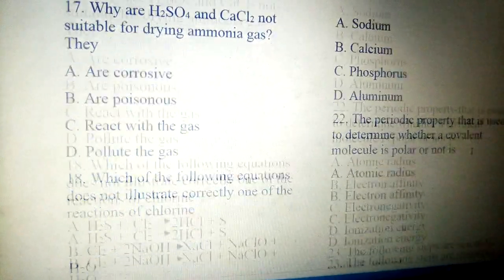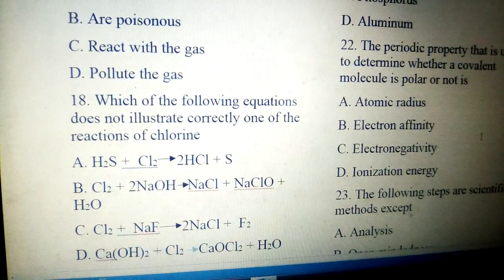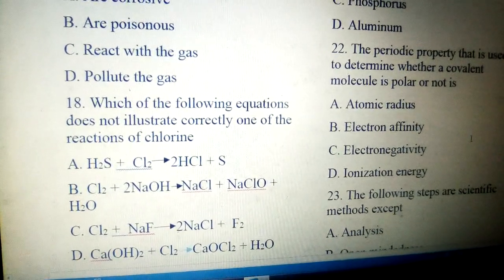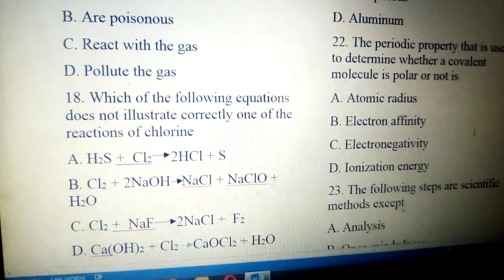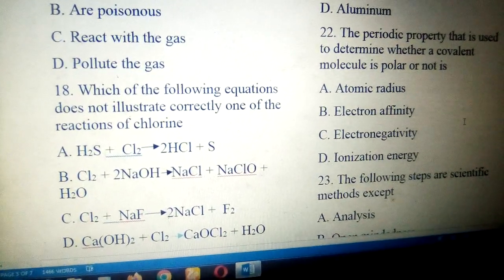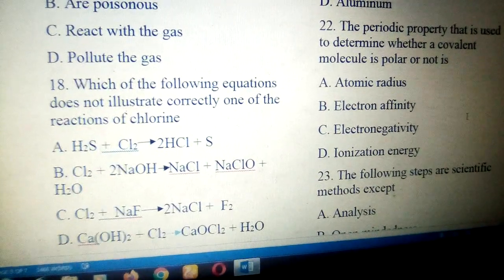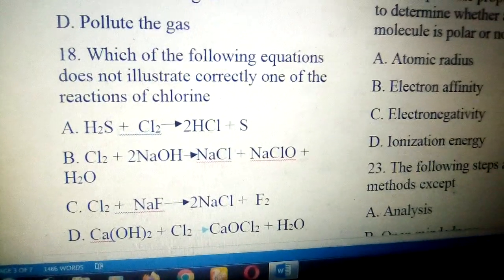So going to number 18, which of the following does not illustrate correctly one of the reactions of chlorine. The answer to the question in number 18 is C. Why is C the answer? Fluorine is more electronegative than chlorine, so chlorine cannot displace fluorine. So the answer to number 18 is C.